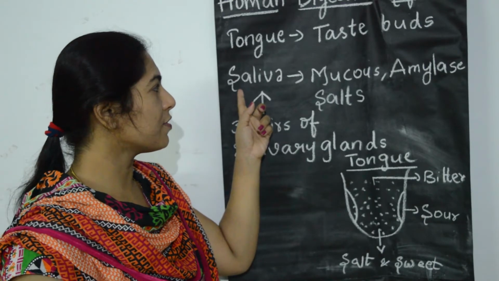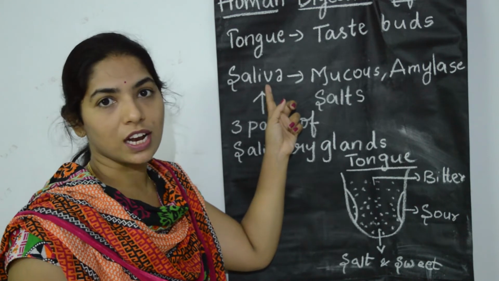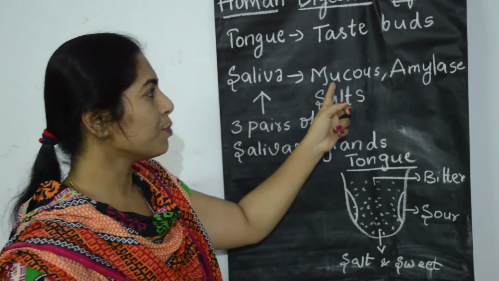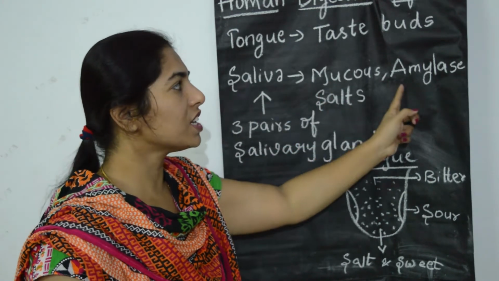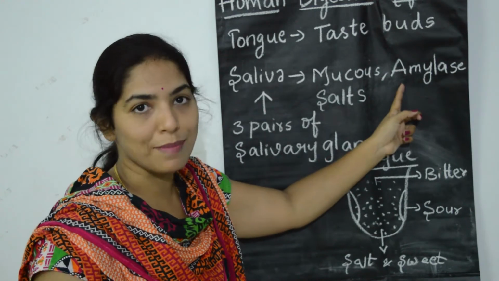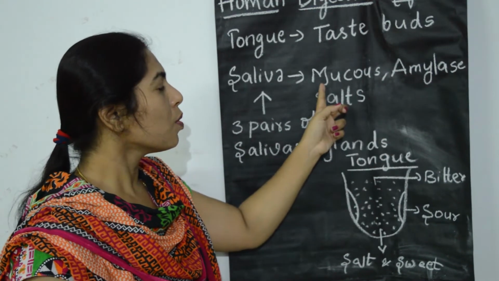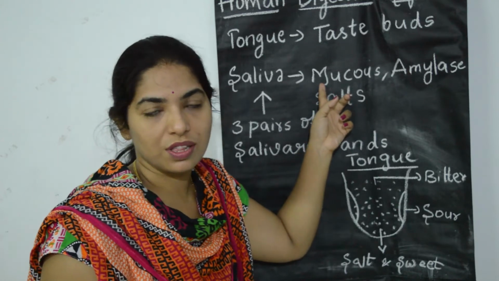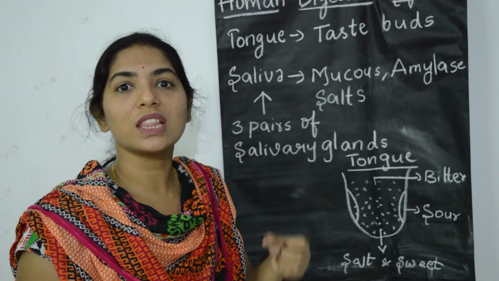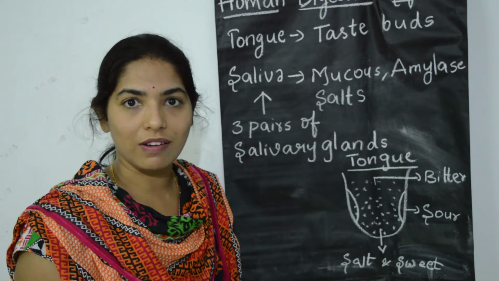What does saliva contain? Saliva contains mucus and salts with a digestive enzyme called amylase. What is the use of this mucus? Mucus helps in making the food particles sticky in our mouth.